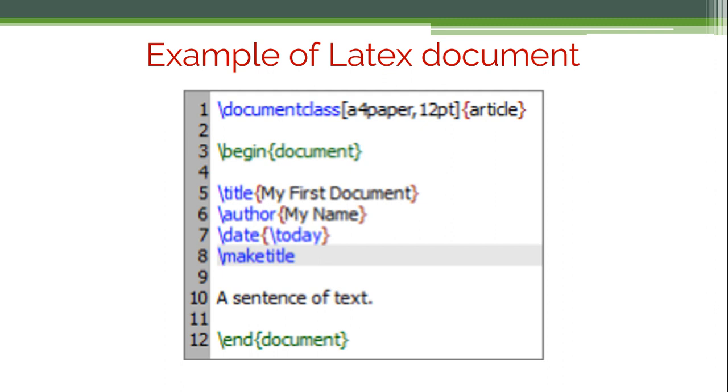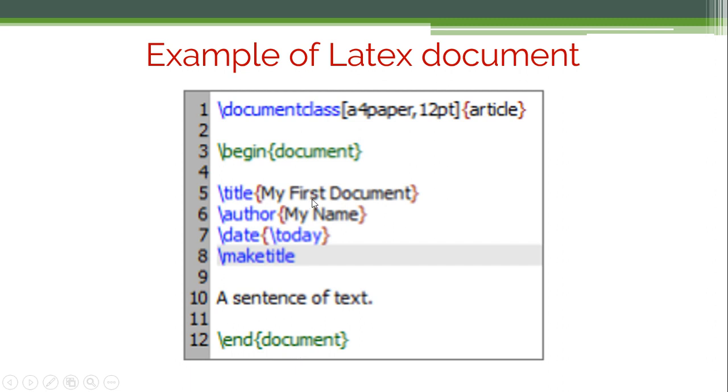This is a simple example of a LaTeX document. Here you can see that you start with the command \documentclass. You specify A4 size paper in a 12-point font size, and the class of the document is article. There are two main commands: \begin{document} to begin the document, and \end{document} to end the document.